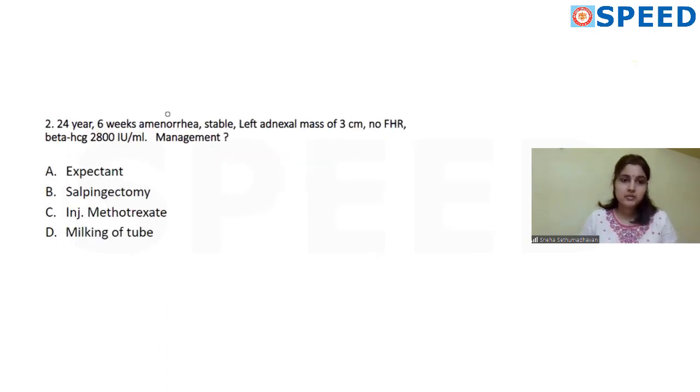The next question: a 24-year-old who has come with 6 weeks of amenorrhea. She is stable and has a left adnexal mass of around 3 cm on ultrasound. There is no fetal heart rate and the beta HCG is around 2800. So what will be your management? So let's look at the management of ectopic pregnancy briefly.